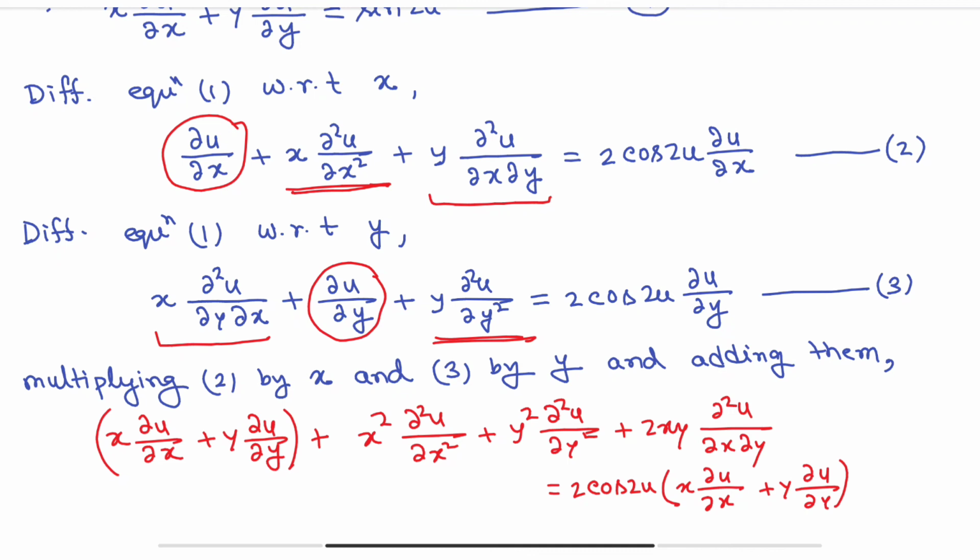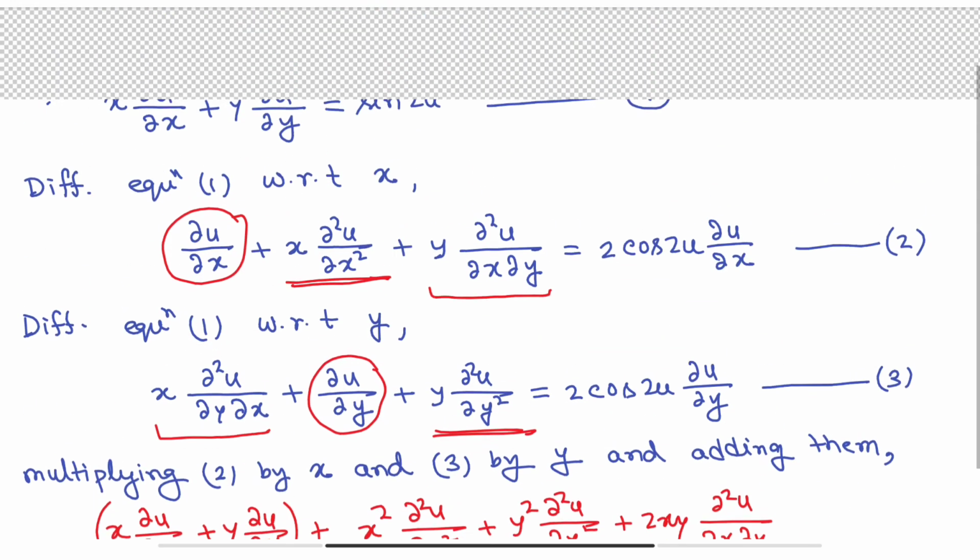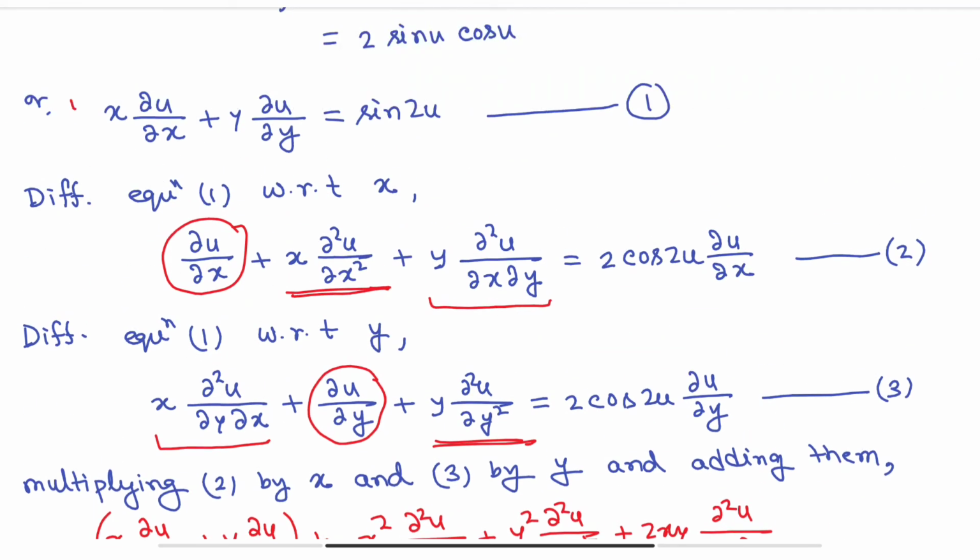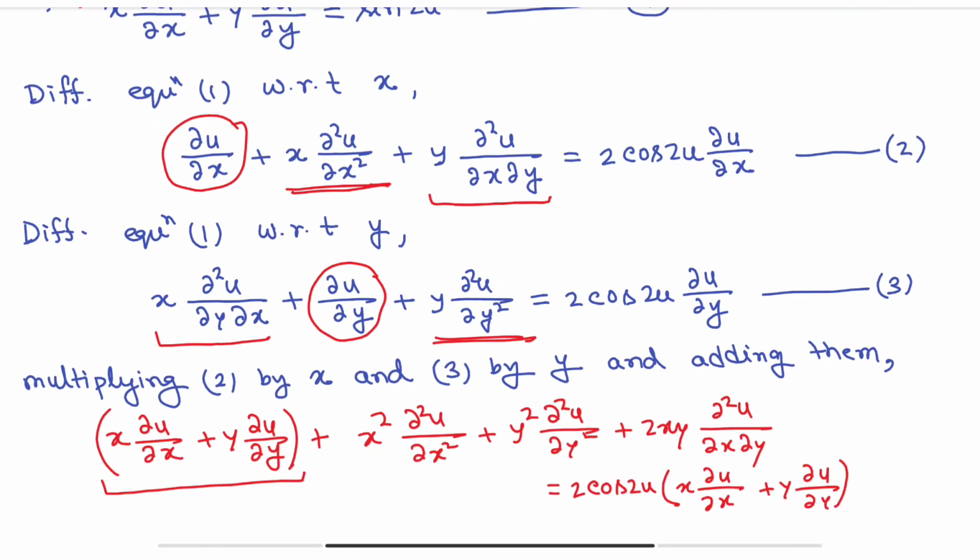X del u del x plus y del u del y. Now what is the value of x del u del x plus y del u del y? Already given in equation number 1, sine 2u. So putting from 1, x del u del x plus y del u del y will be sine 2u.